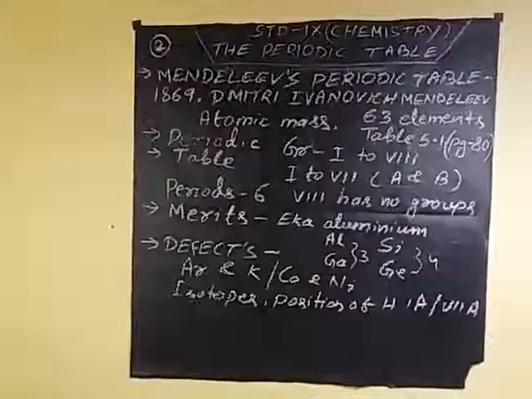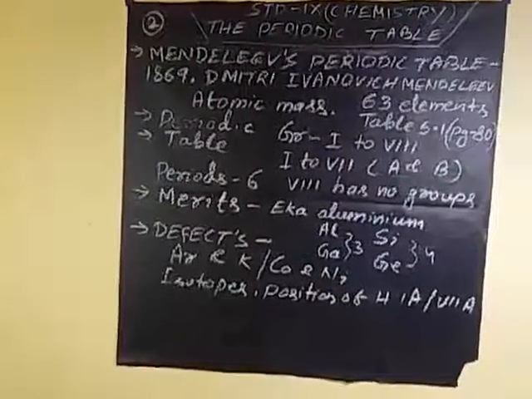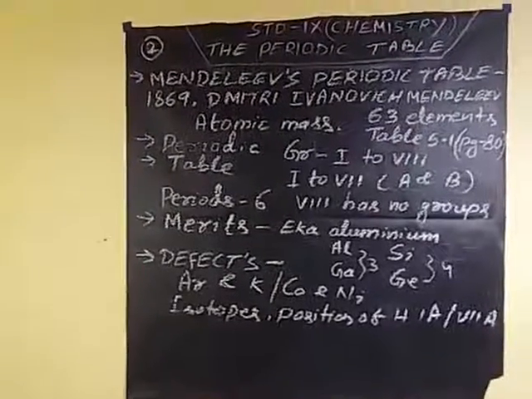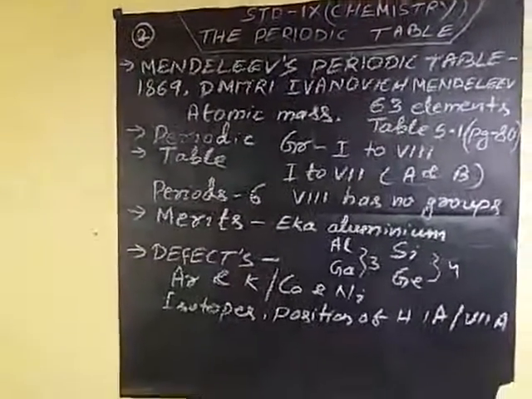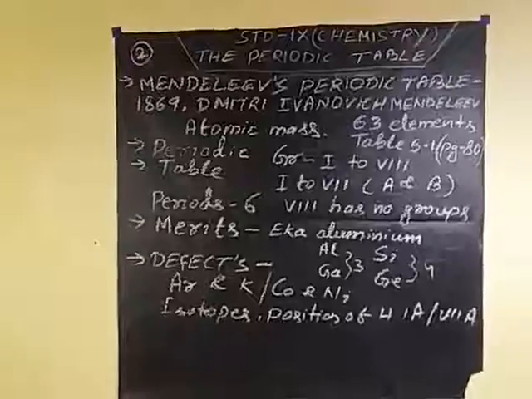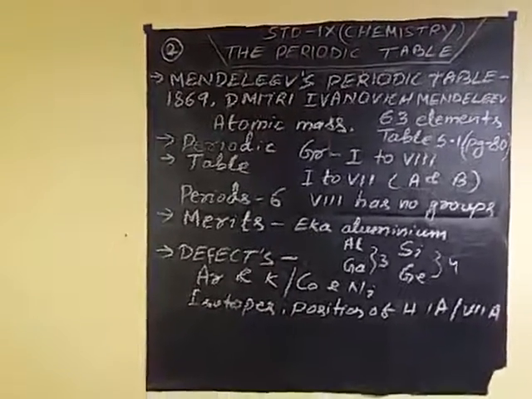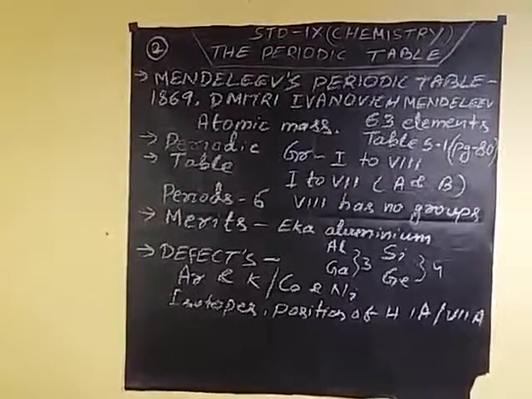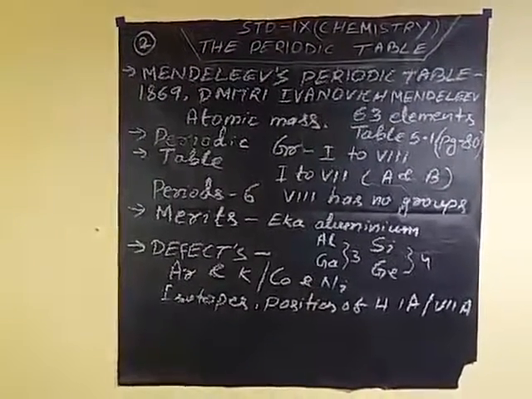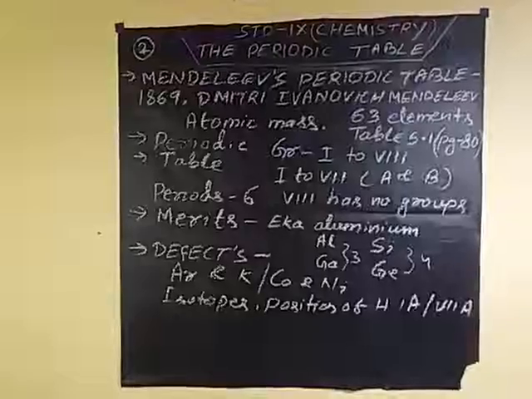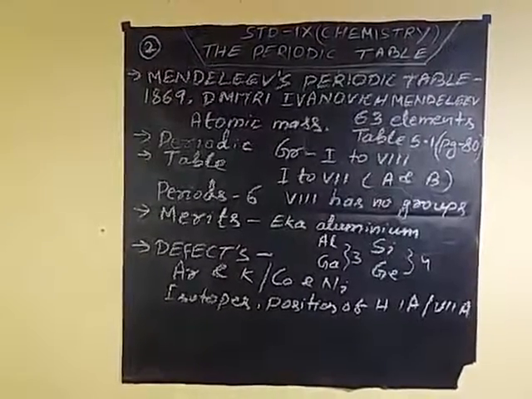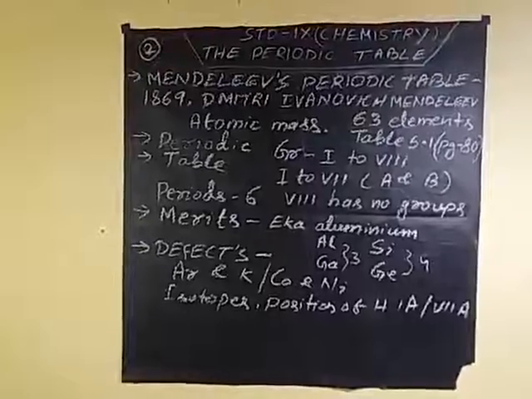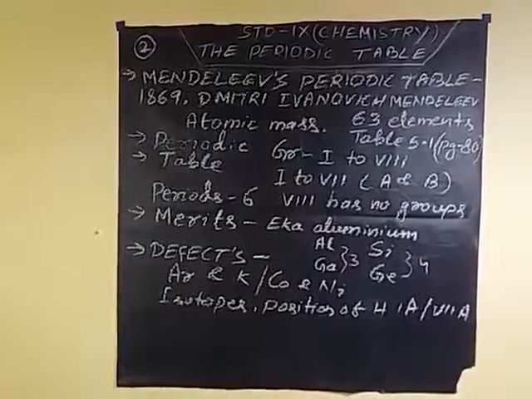So he arranged elements with similar properties one after another in the same vertical group. If there were blank spaces, these were accepted where the periodicity of the properties was disturbed. These blank spaces could be filled after the discovery of other elements. So he called this the periodicity of properties of elements, Mendeleev's periodic table.